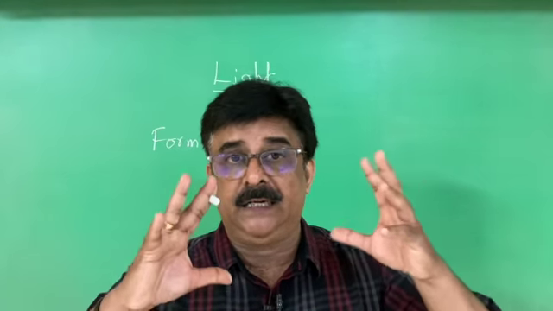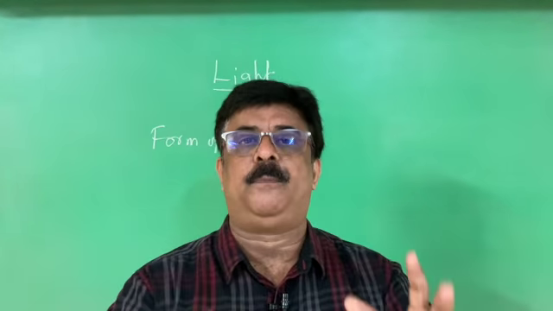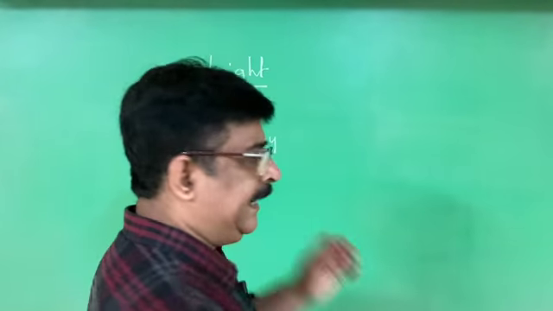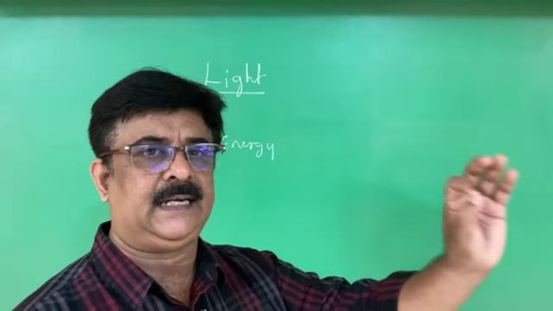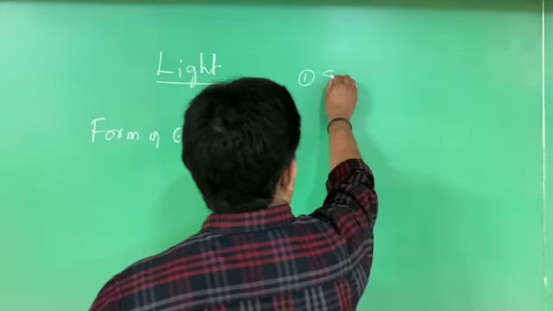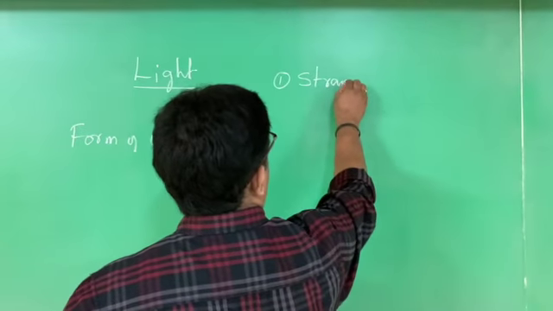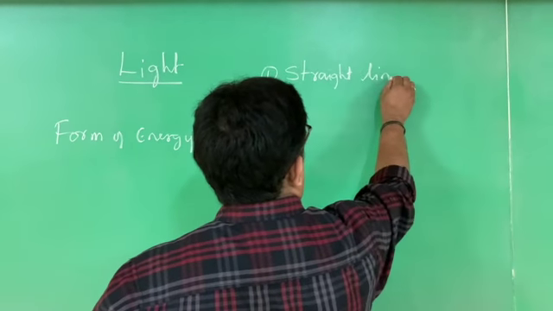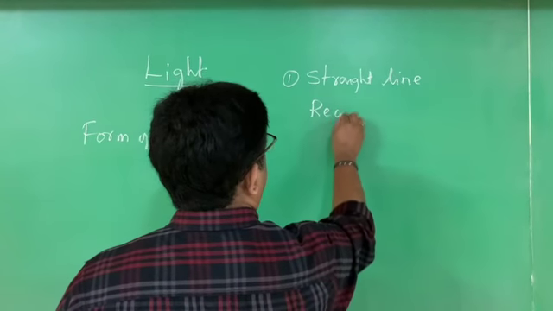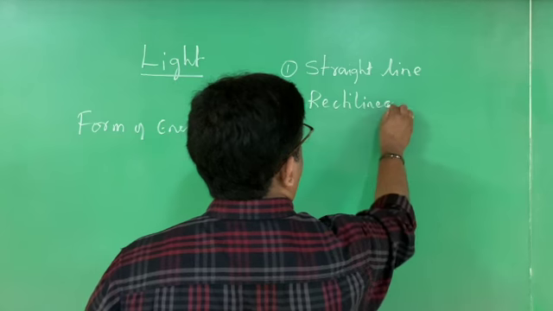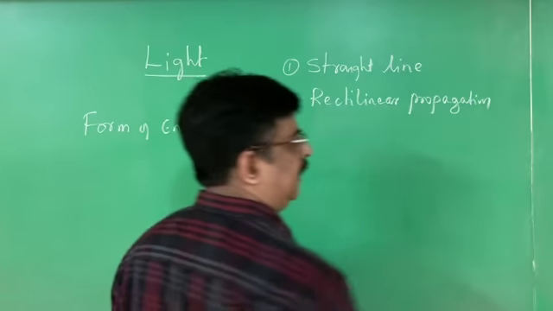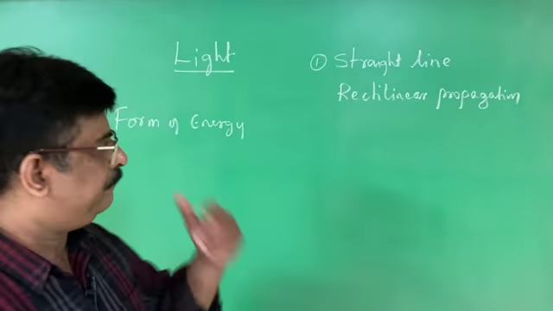Therefore, the light can be understood by understanding the properties of light. The first property of light, what you have to understand is, light always travels in a straight line. Simple it is. And this property of the light is called rectilinear propagation of light.